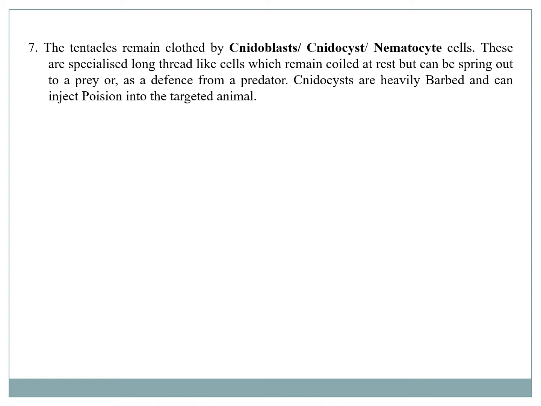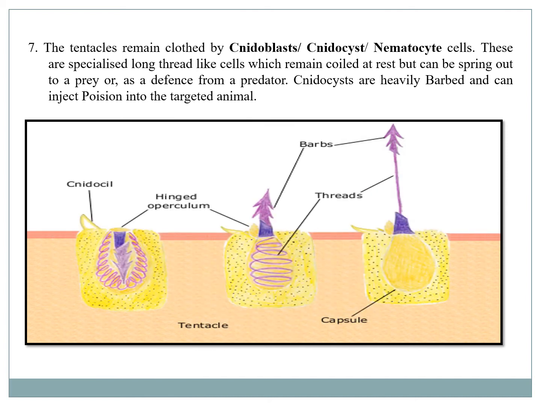The tentacles remain heavily clothed with some special cells called the nematocyst cell or cnidoblast cell. These are specialized long thread-like cells which are highly barbed or spined. These remain coiled within a sac-like structure normally at rest, but when they need to catch any prey or make defense against a predator, these coiled cells are expelled at a high speed toward the target, and these cells also remain connected with some poisonous or toxic gland.